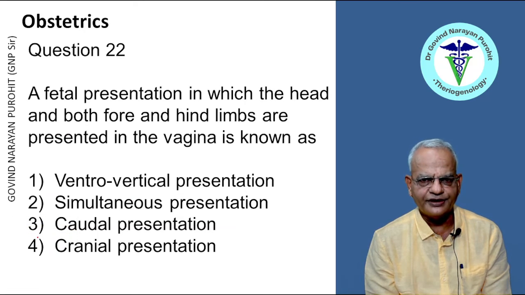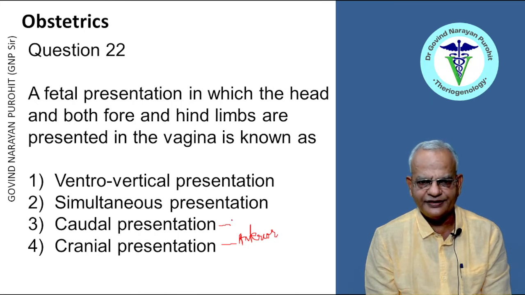A fetal presentation in which the head and both fore and hind limbs are presented in the vagina is known as ventrovertical presentation, simultaneous presentation, caudal presentation, cranial presentation. Now, the names given to anterior presentation and posterior presentation could be cranial and caudal.